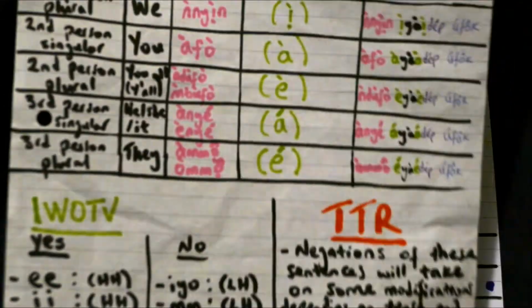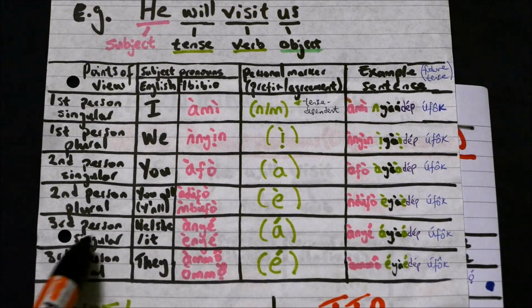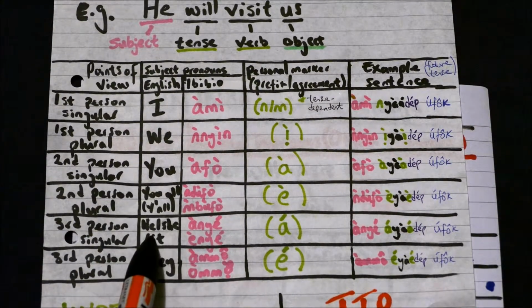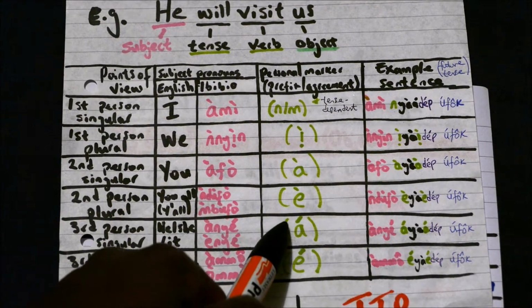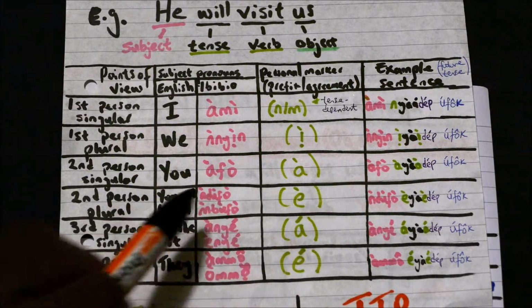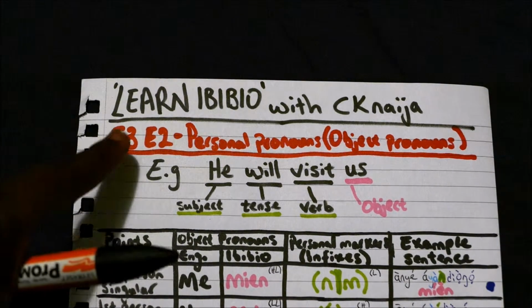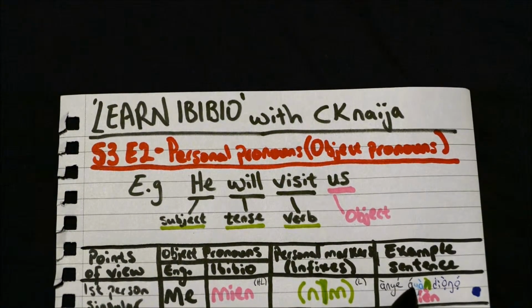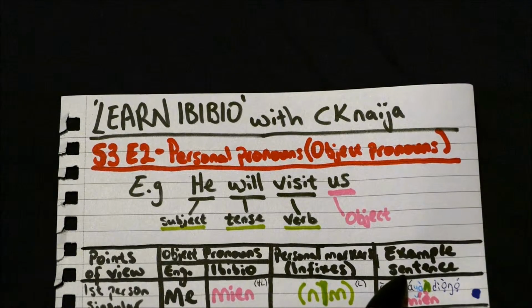In the last episode we learned the subject pronoun for the third person singular, anye, which can be used for he, she or it, and we learned that the agreement is a going up, as you can see that tone there going up. If we use that in this episode, we're going to use that to learn our object pronouns. So we have anye, and then that agreement a, so a low tone and a high tone to finish with.